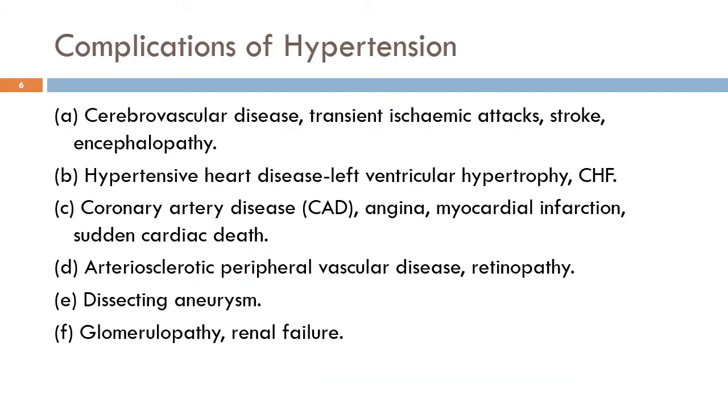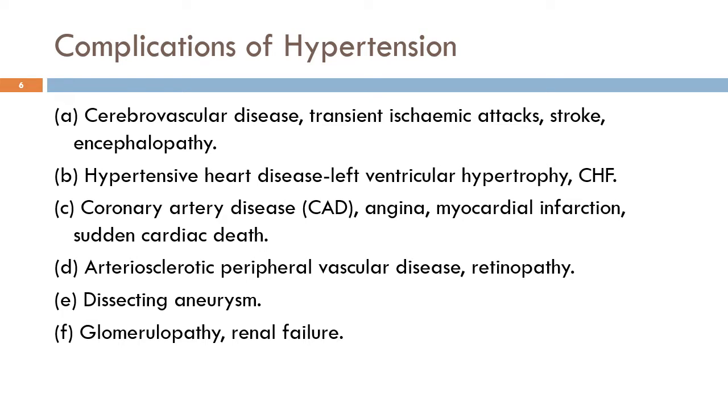What happens if we do not treat hypertension? Now elevated blood pressure leads to end organ damage, and depending upon the different organs, different complications are seen. Cerebrovascular diseases in the form of transient ischemic attacks, strokes and encephalopathy are seen in the CNS system. Hypertensive heart disease in the form of left ventricular hypertrophy and congestive heart failure is seen in patients with prolonged untreated hypertension.